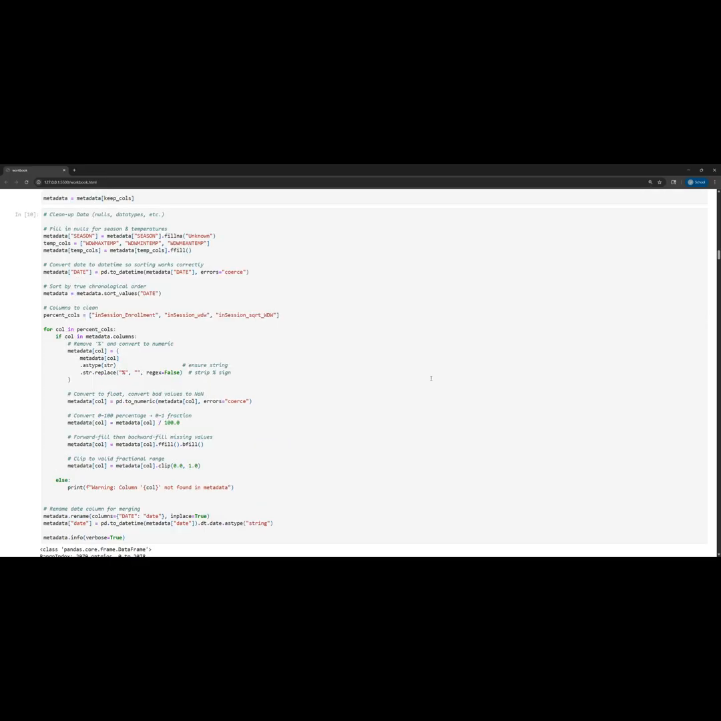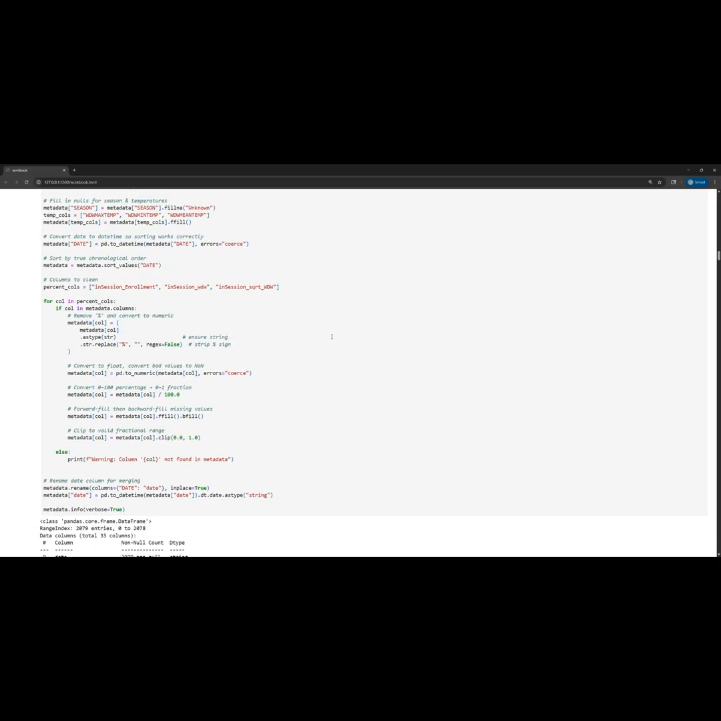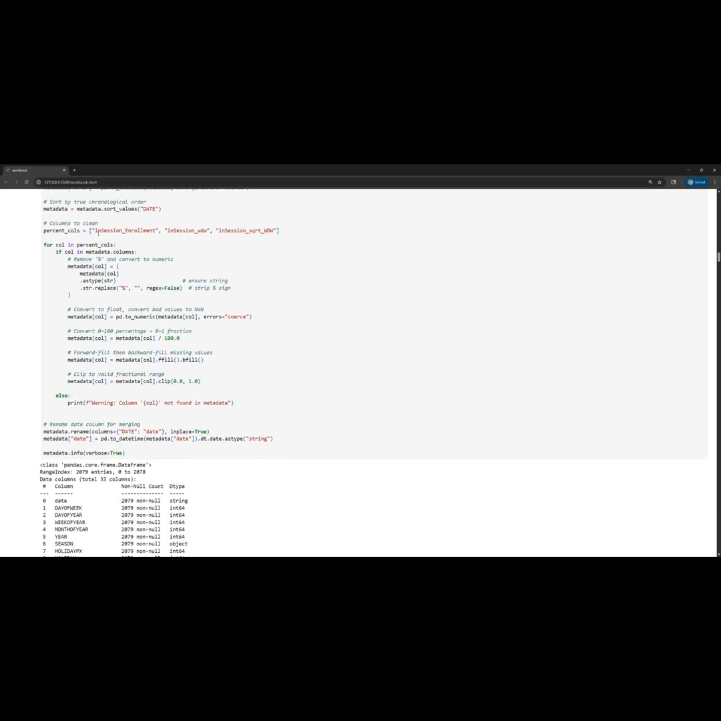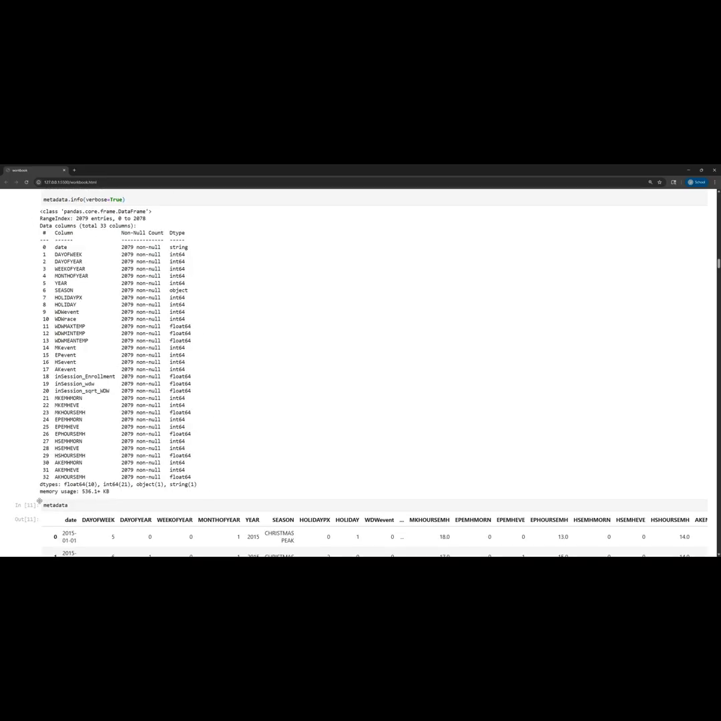The next bit of code just cleans up this data, so it fills in nulls and makes sure that the types are all in alignment. And then I also noticed that these in-session enrollment percentages were actually a string with a number and a percent. So I used this code to strip out the percent sign and then convert that percent to a decimal fraction. Here's a representation of just the finished, cleaned metadata data frame.